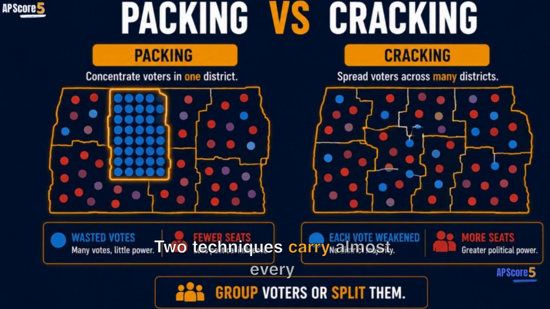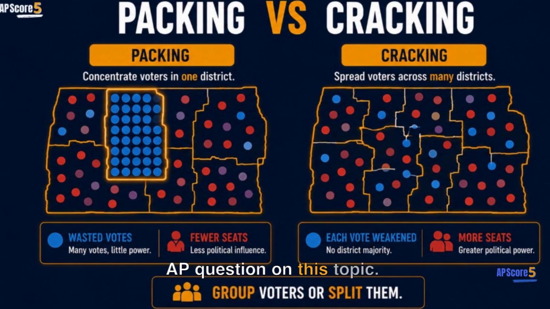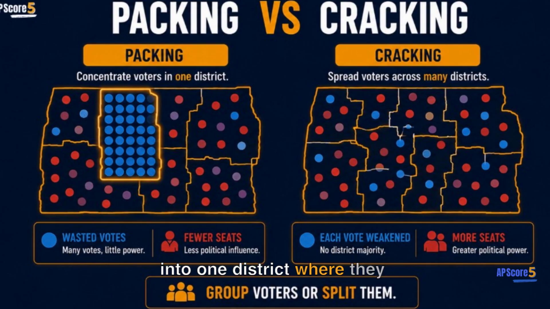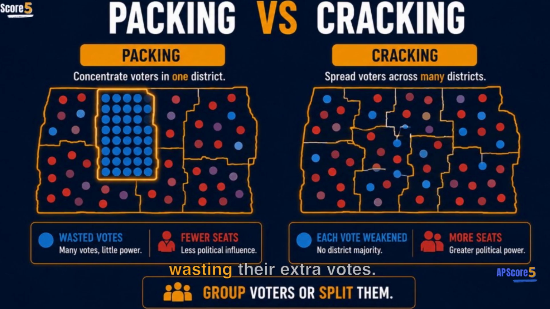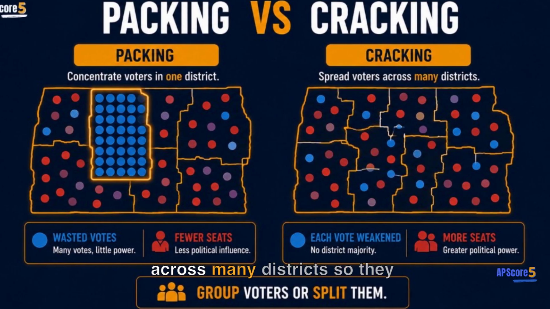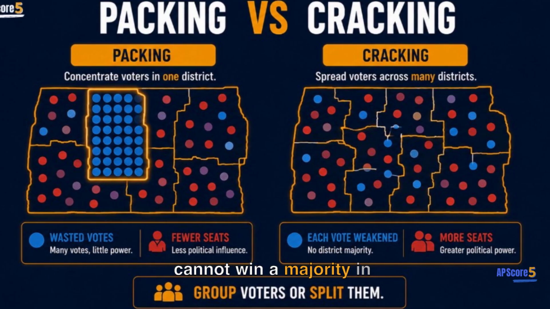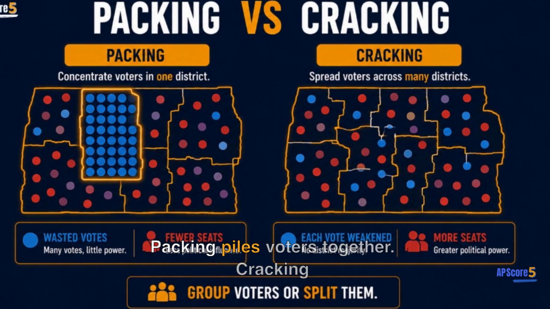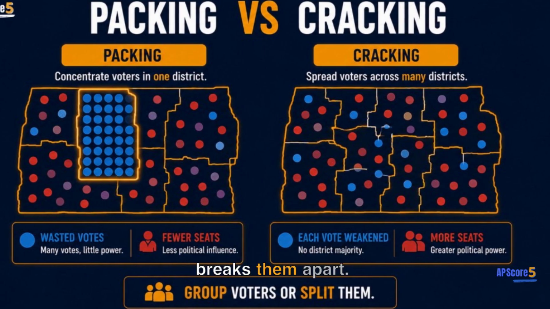Two techniques carry almost every AP question on this topic. Packing crams a group's voters into one district where they win by a huge margin, wasting their extra votes. Cracking splits a group's voters across many districts so they cannot win a majority in any of them. The memory hook is simple. Packing piles voters together. Cracking breaks them apart.